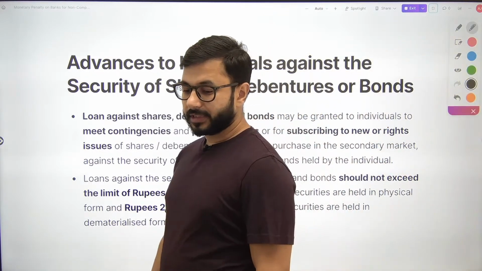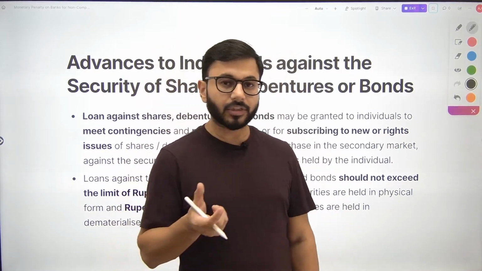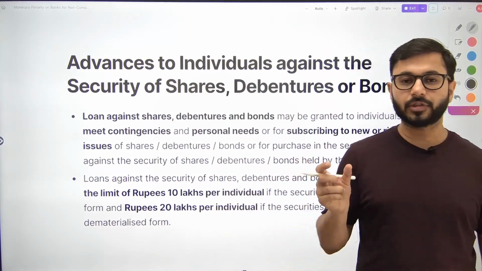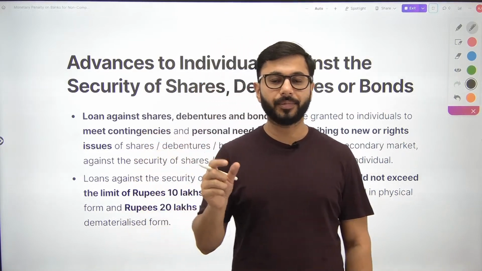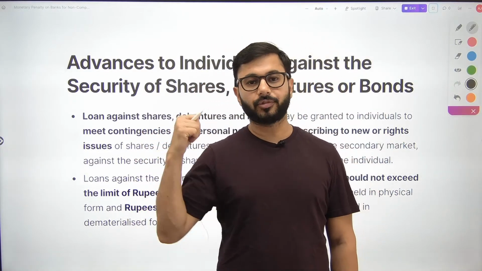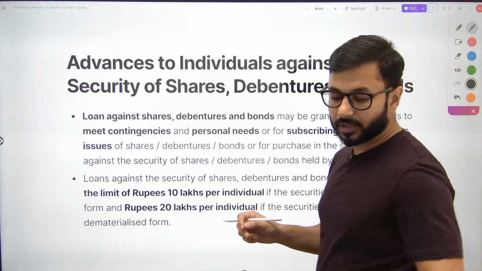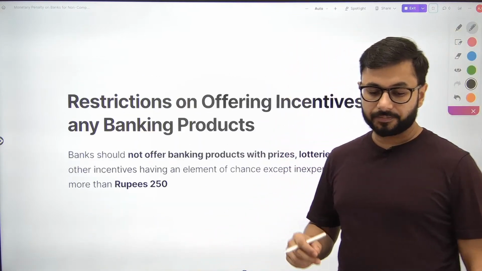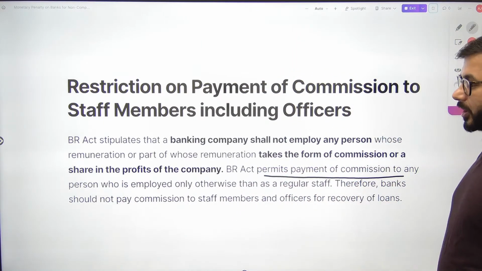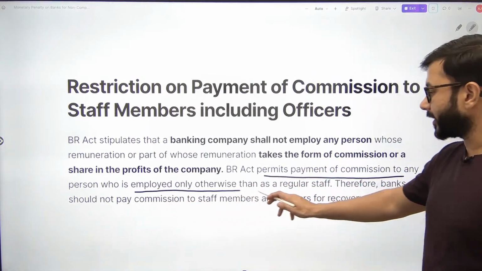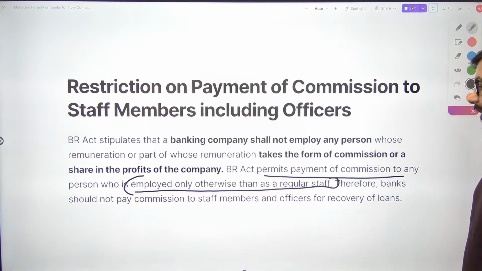Lokesh is saying banks giving incentives for insurance of companies which banks have shares in. I have received it. Because these are financial institutions, two financial institutions working together, so there might be a contract allowed by the RBI specifically for this purpose. Otherwise, this specific regulation disallows, ये specific regulation clearly यही बोलती है कि अगर, यहाँ पे आके देखते हैं, BR Act permits payment of commission to any person who is employed only otherwise than as a regular staff. तो आप कमीशन तभी दे सकते हो जब आपका एम्प्लॉयमेंट is not as a regular staff.